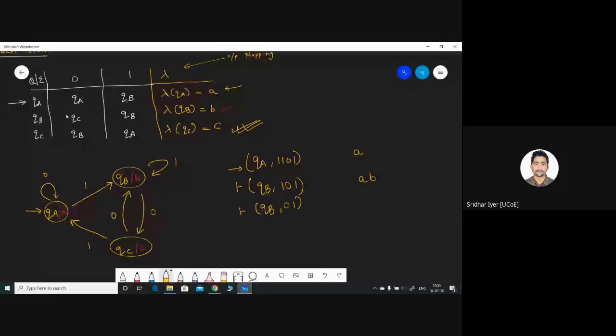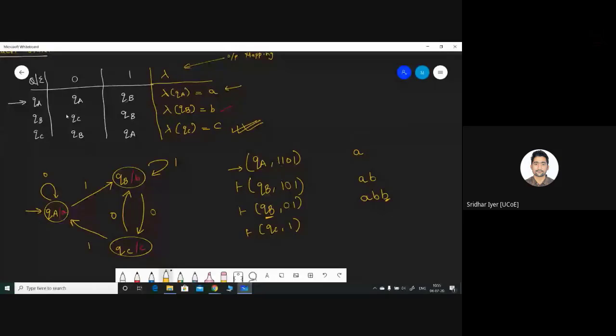Okay. Now QB on input 0 is going to QC, and we are left with this input. Okay. Right now, are you able to understand what I'm trying to do? I am simply assigning the output of each state over here at the end.